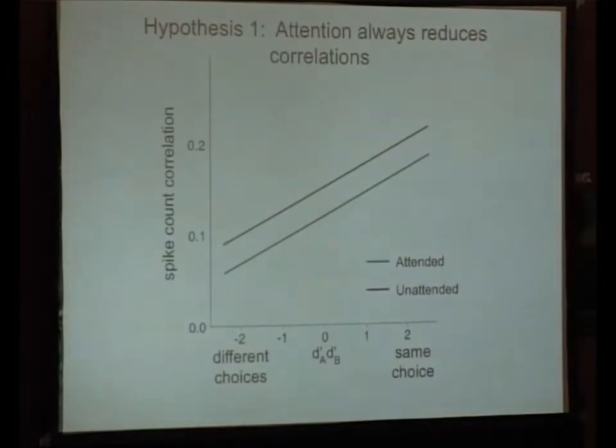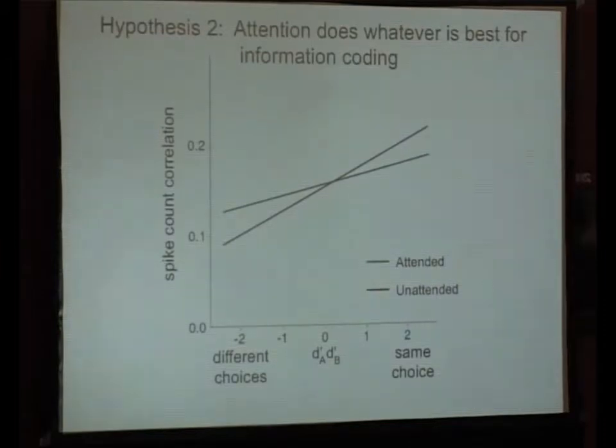So it's going to decrease correlations across the board when the animal attends to the pair of stimuli for the discrimination, right? The second possibility is that attention does what's best for information coding. And so in this case, it means that attention will decrease correlations amongst neurons that are in the same pool, but it'll increase correlations amongst neurons that are in different pools.